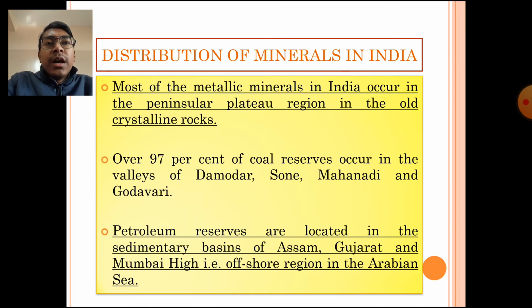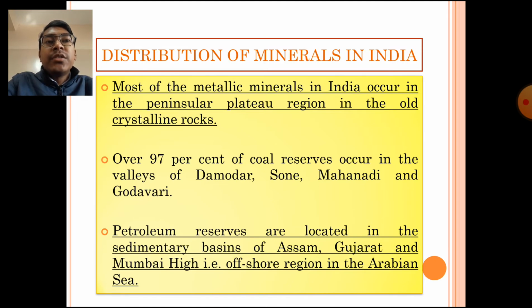As we know, minerals are mainly classified into metallic and non-metallic minerals. Most of the metallic minerals in India occur in the peninsular plateau region, in the old crystalline rocks.